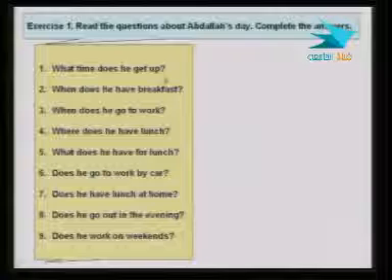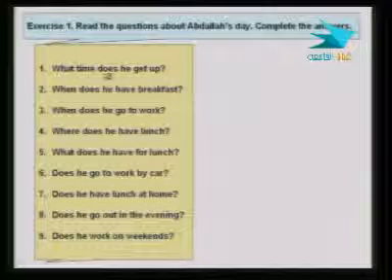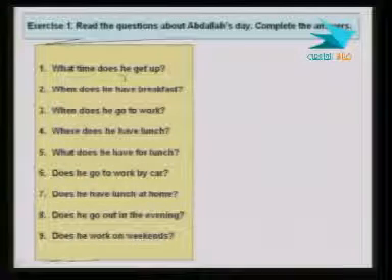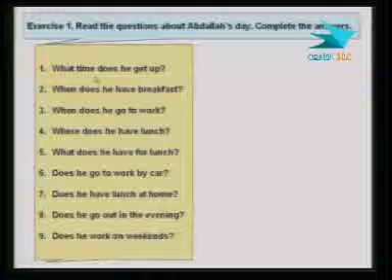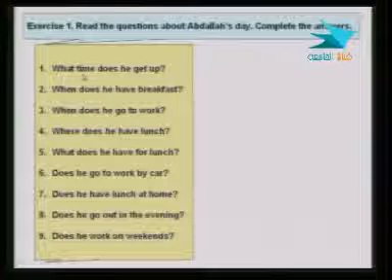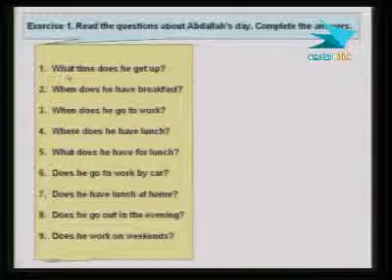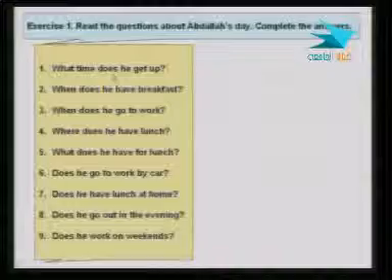Let me explain why we have does, because the subject that we're asking about is he. What time is the question word altogether. Usually when we ask with what time, it means I'm asking about a specific time. We can say when, but here we want more specific information about exactly when. So what time does he get up?